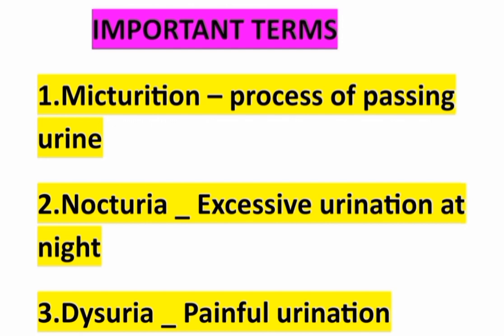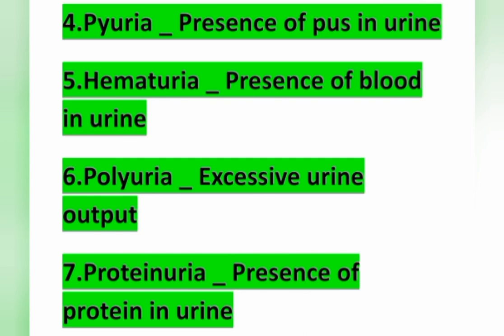First point, micturition. Micturition is a process of passing urine. It's a normal process of passing urine. Nocturia means excessive urination at night, and dysuria means painful urination. Micturition, nocturia and dysuria. And the next point, pyuria means presence of pus in the urine.